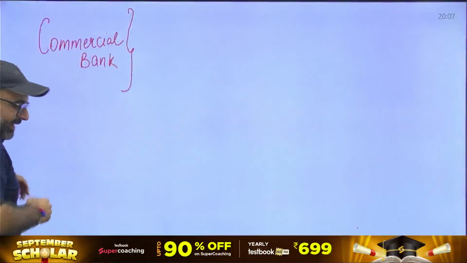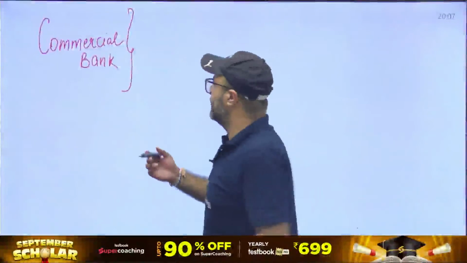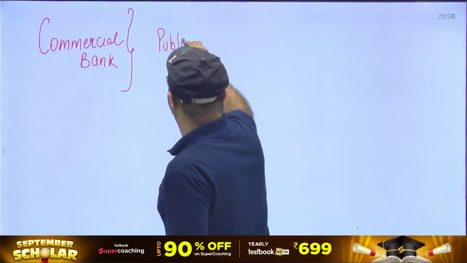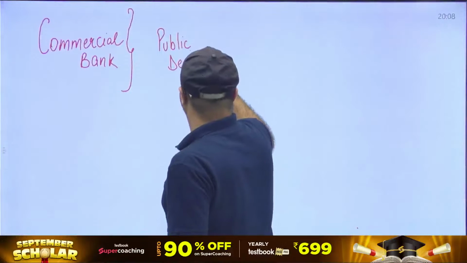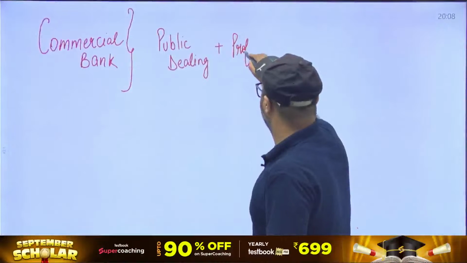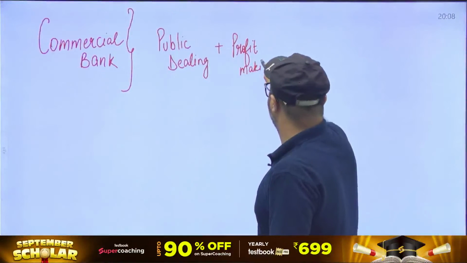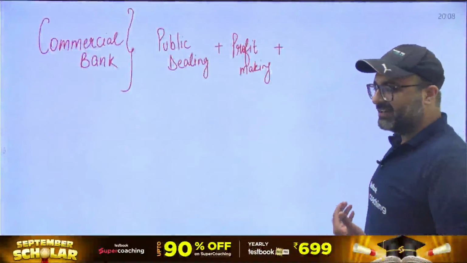Firstly, whenever we say commercial banks, they are those banks which are involved in public dealing, and they are dealing with public in order to earn profit. So their agenda is profit making. And along with that, the commercial bank is itself a corporation.